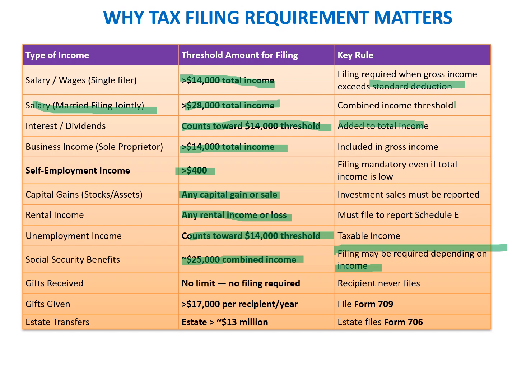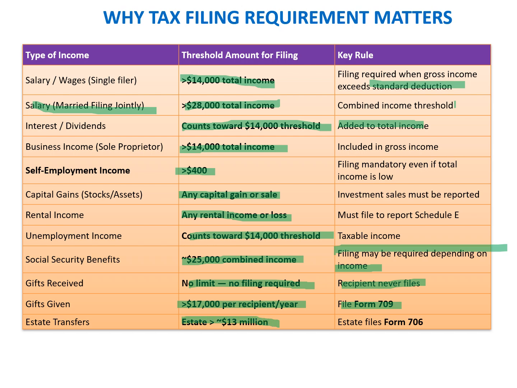Gift received: no limit, no filing required. The recipient never files, which means this needs to be filed by the person who gives the gift, not the person who received the gift. Gifts given: $17,000 per year per recipient, and then file Form 709, and the estate transfer is filed if the estate is more than $13 million at the time of transfer.